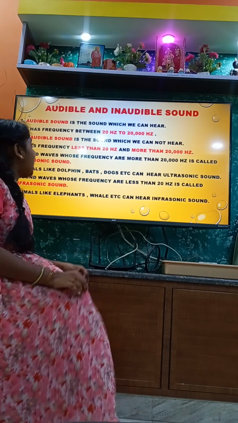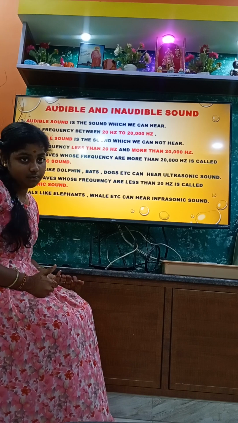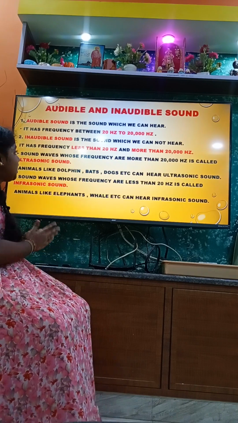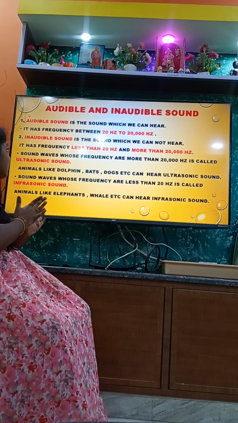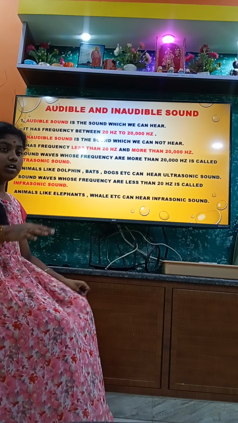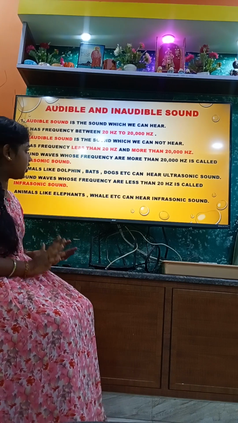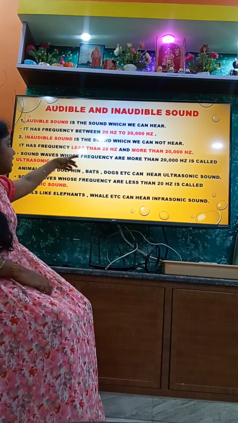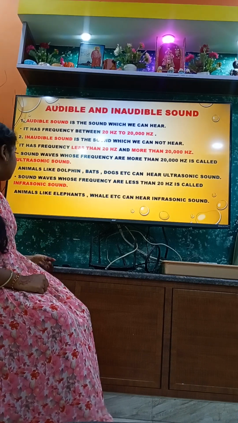Then, audible and inaudible. Audible sound is what we can hear. It ranges from 20 Hz to 20,000 Hz. Inaudible sound is what we cannot hear. The range is less than 20 Hz and more than 20,000 Hz.